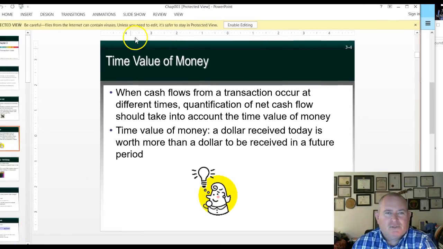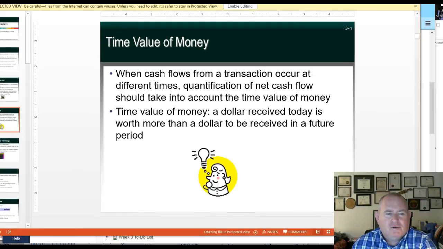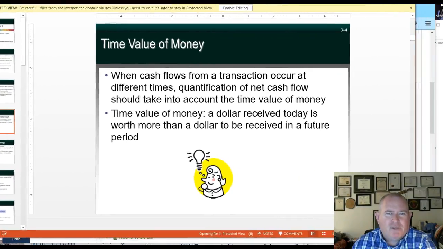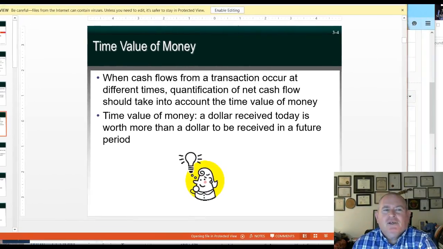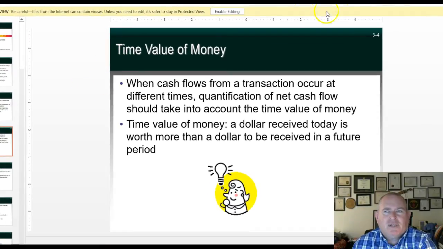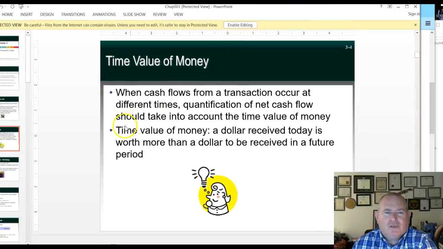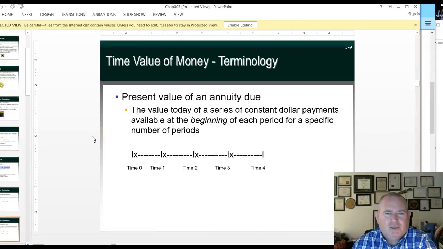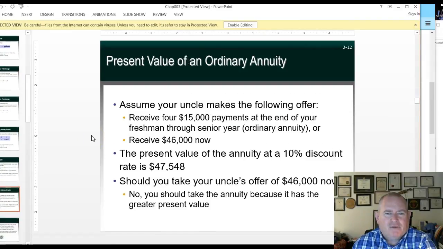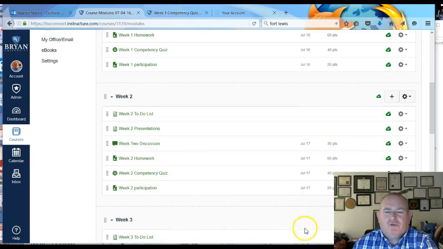This chapter has 31 slides. Each of the chapters has 30, 40 slides. No way around that, but that's the best way to figure it all out. There is some math in here, but again, if you have any problems, let me know. Most of the quizzes and the exam don't have a lot of the math. You might have to do a little figuring, but hopefully you'll be okay. And if not, let me know. We'll work with you.